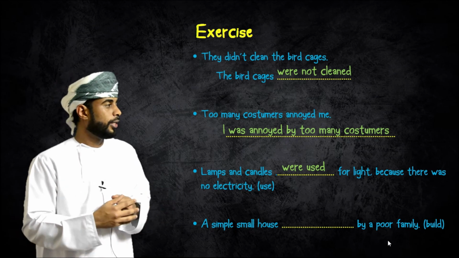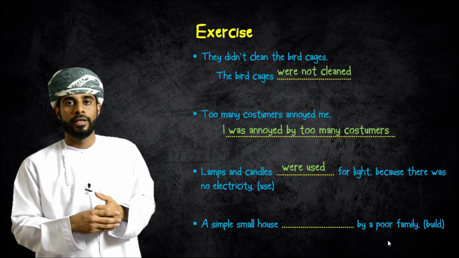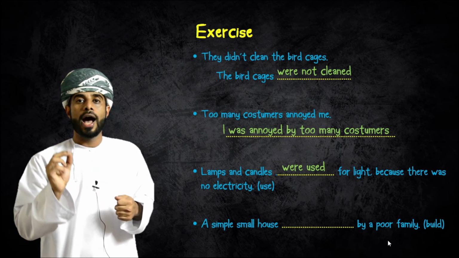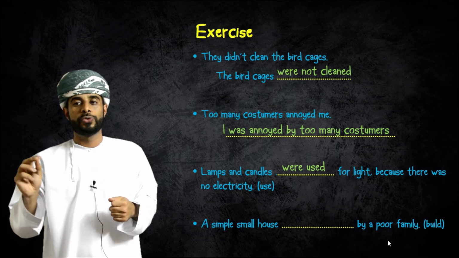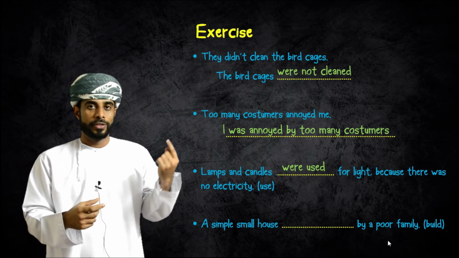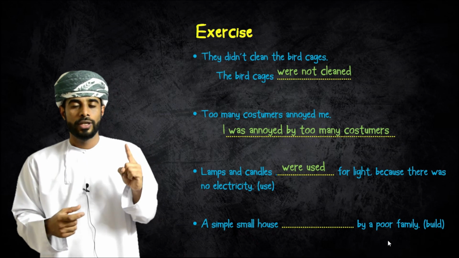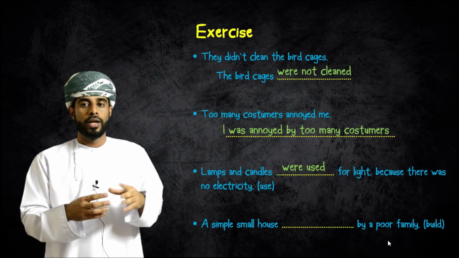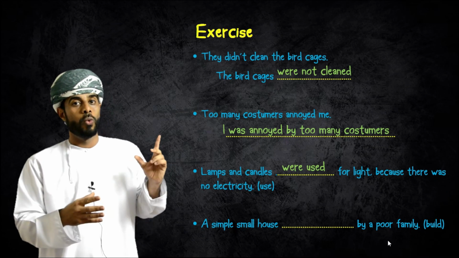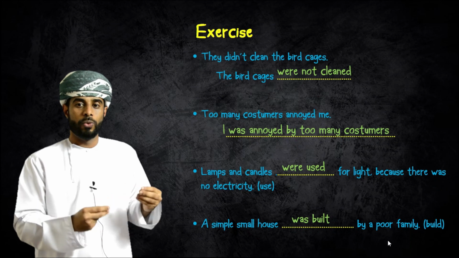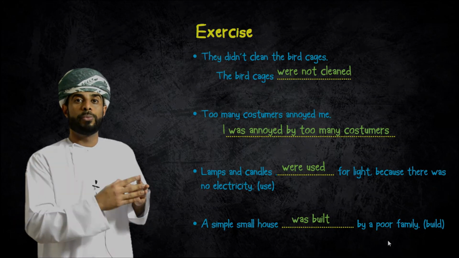The last question: a simple small house by a poor family. The verb build. Since it is one house, I would say a small house was built by a poor family.